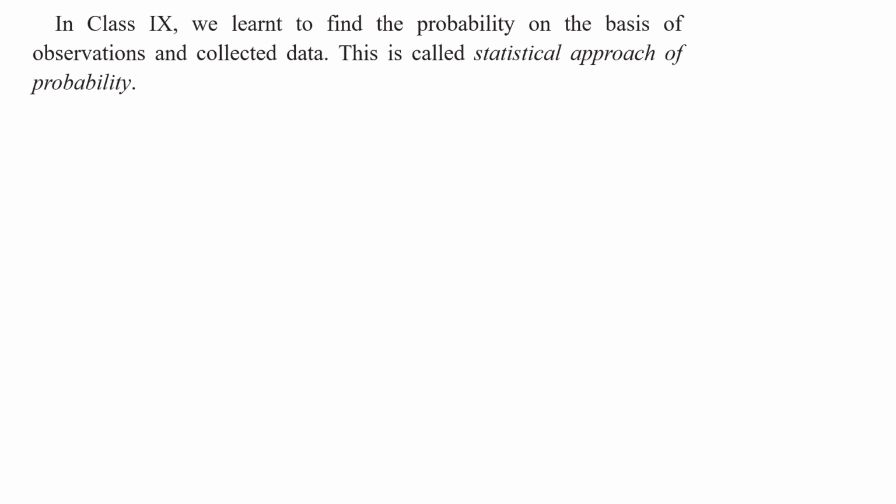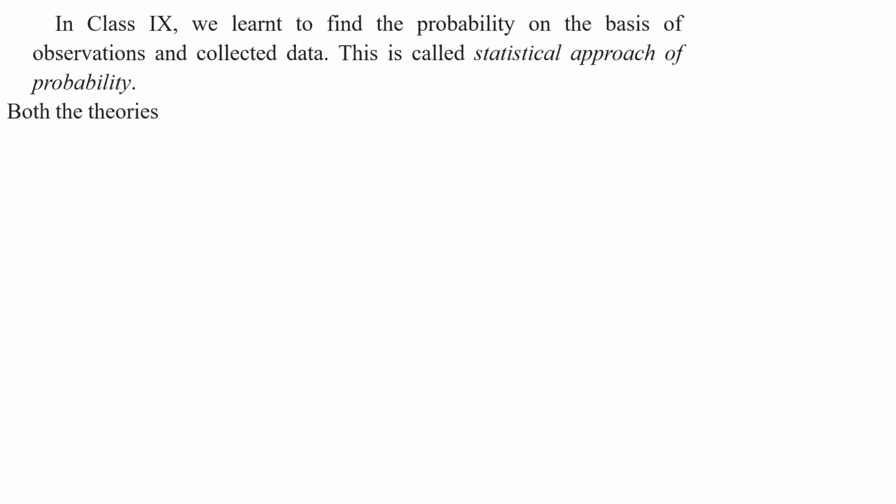Okay, my children, in 9th class, we found the probability of some events based on observations and collection of data. This is called the statistical approach of probability. And the previous one is the classical theory of probability, and this is the statistical approach of probability. Okay, my children, understood these 2 points?